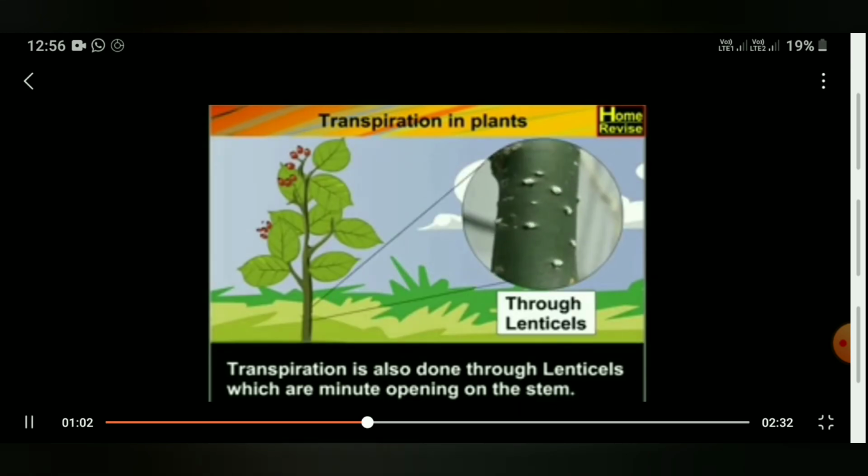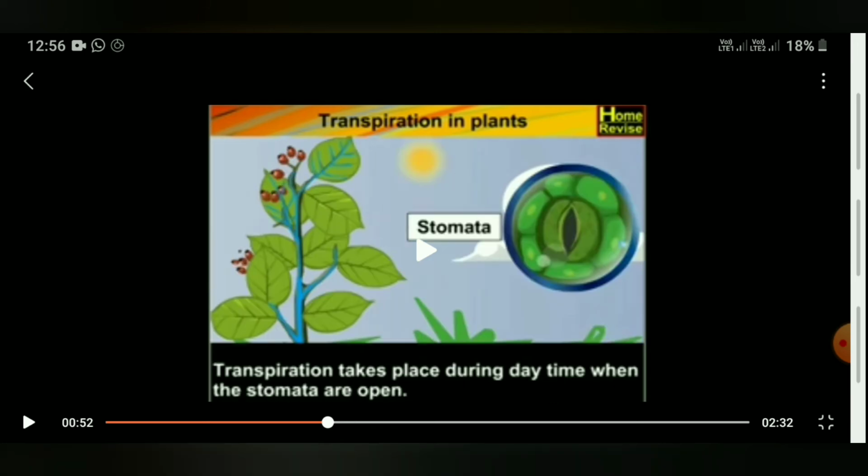And not only the stomata carry out transpiration. Along with stomata, in the stem of the plant or in the trunk of the tree, there is also a structure called lenticels. Lenticels are small holes in the stem. Through lenticels also water goes outside. So in the leaf, stomata will help in transpiration. Stomata is a small hole, and it is controlled by guard cells. You can see the guard cells here.